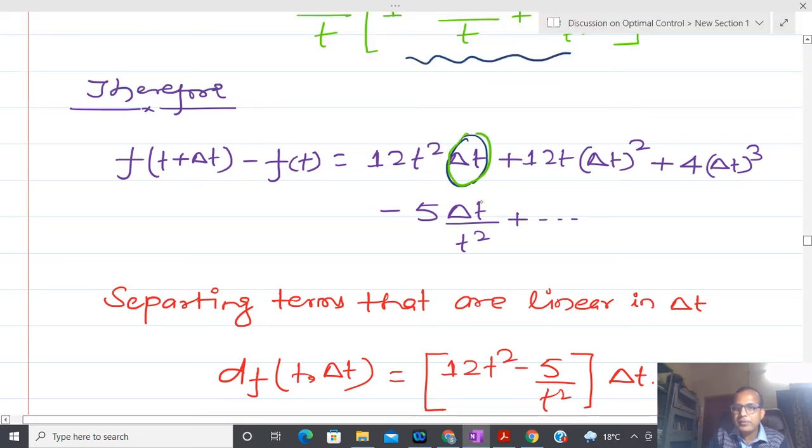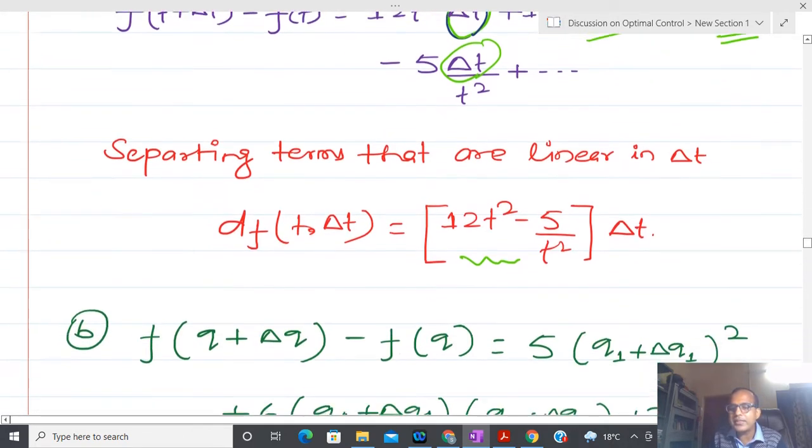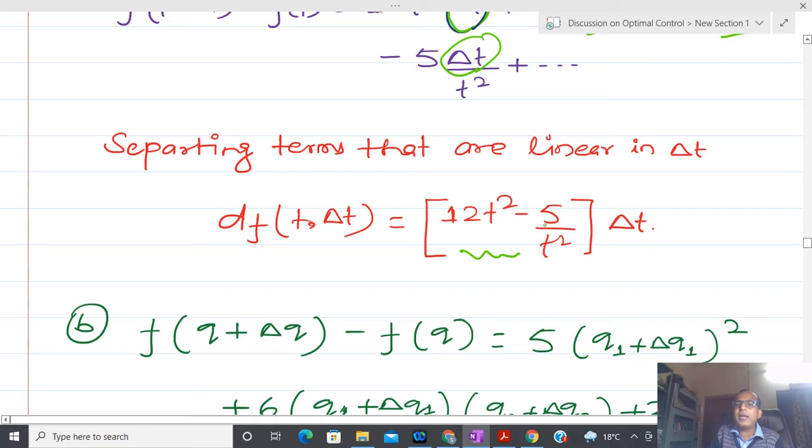That Δt and Δt is here. So you can see that this term is just associated with Δt, and I have to neglect all higher order terms. This particular term is linear. Since the Δt variation is multiplied here, we have to say that this is the differential of the function. Okay, anyone has confusion on this?